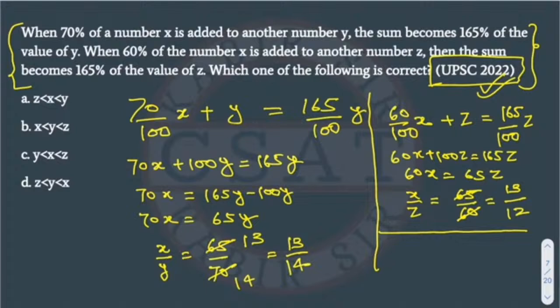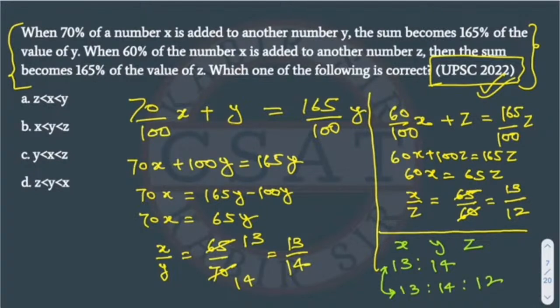Now we know from our learning from ratios, suppose the numbers are x, y, z. Here what is x, y? X was 13 and y was 14. And here x is 13 and z is 12. Because both x values are 13, y will be 14, right? So it will become like this.